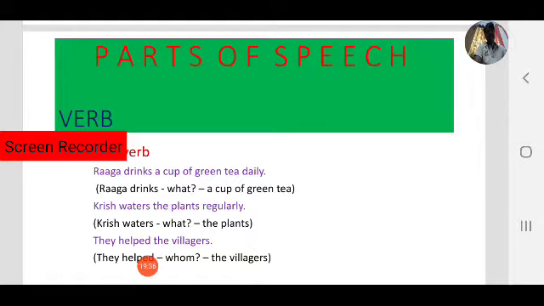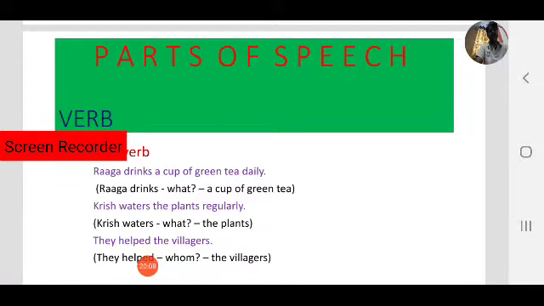So we have to know whether they are transitive or intransitive. For that we have to ask a question. Always, a transitive verb takes an object. If a main verb is transitive or intransitive, we have to ask what the subject does or whom the subject does. If you get the answer, that is a transitive verb. If you don't get an answer, that is an intransitive verb.